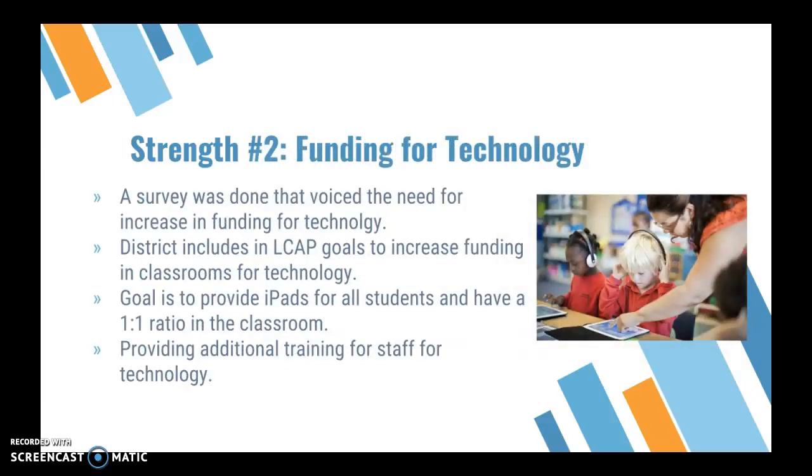Another strength is technology. They voiced the need for an increase in technology, and in return this was put into the LCAP goals. They included goals over 3 years to provide access for all students and have a ratio of iPads and Chromebooks in the room. The main goal is funding. Additionally, they want to aim for the technology to be rolled out to students. They would have trainers as well as special help teachers. They're using the iPads and the Chromebooks for their tech.